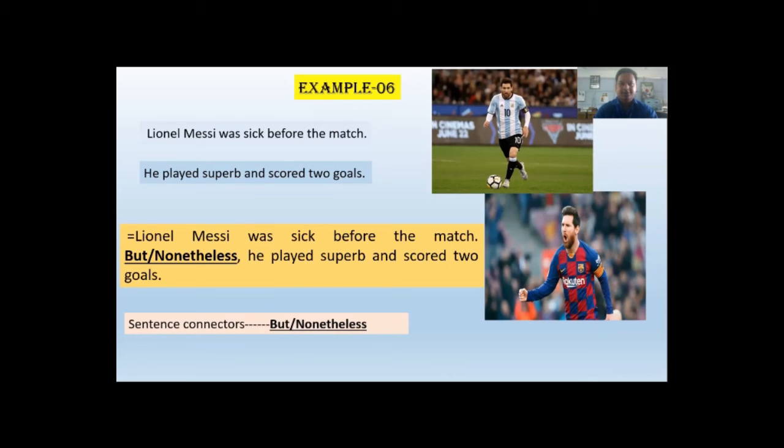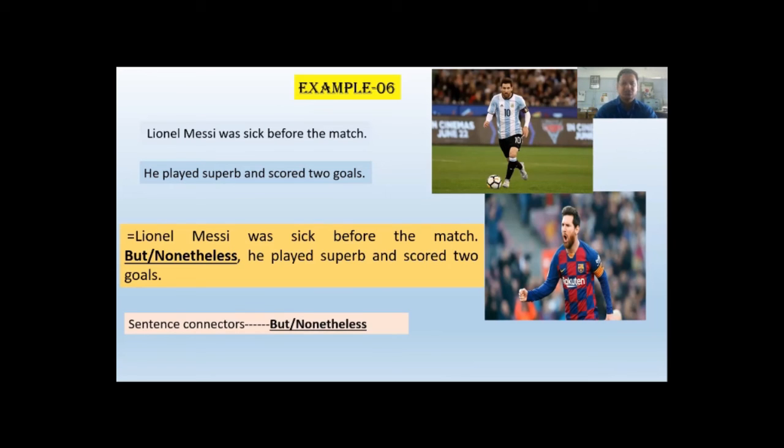So when you are going to use sentence connectors into the gaps, you have to understand the meanings of the sentences very well. You have to understand the twist of the sentences.